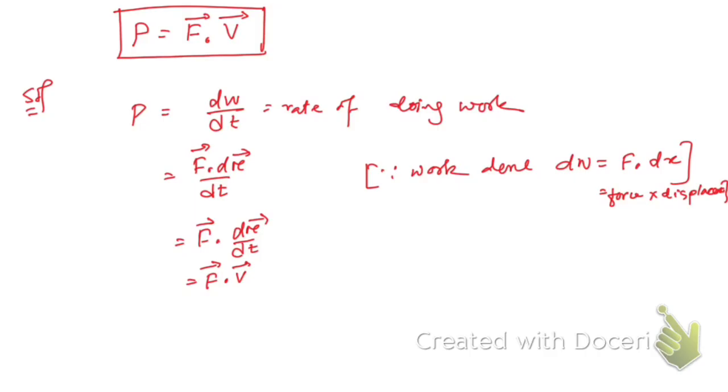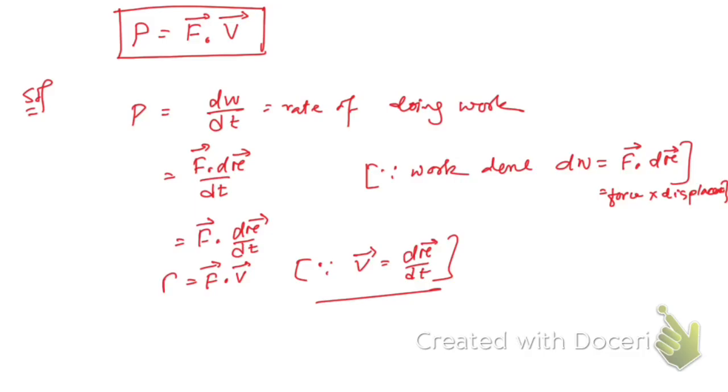So if the object is not moving along only the x-axis, then you have to write W is equal to F dot dr. If it is mentioned it is moving along the x-axis, then we used to write F dot dx. Okay, so here this velocity is dr by dt.